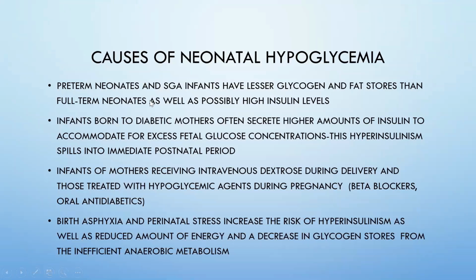So when we look at causes, obviously risk factors come in at the same time. Preterm and SGA babies have lower glycogen and fat stores than the full-term babies, and especially in the growth-restricted babies, they possibly have higher insulin levels as well. So you have a double risk. And the reason we continue monitoring the sugar longer in the preterm and SGA babies is for similar reasons, because their stores are less. The infants of diabetic mothers often secrete higher amounts of insulin because they've been exposed to excess fetal glucose concentration. And because they have been having fluctuations and exposure to excess, they also have a surge.